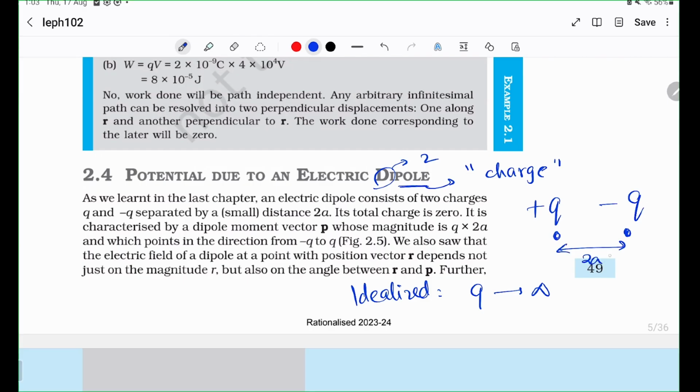I mean, the distance is actually d, but you just call it 2a for convenience. A should tend to 0. So this is an idealized dipole. Ideal dipole is when q is almost infinite and the distance is almost 0. So if you think about it, if q was some finite value, if q were 3 and a tended to 0, then you'd have a plus 3 coulomb and then a minus 3 coulomb at the same point, which would essentially be 0 coulombs. So it should not do anything, right?